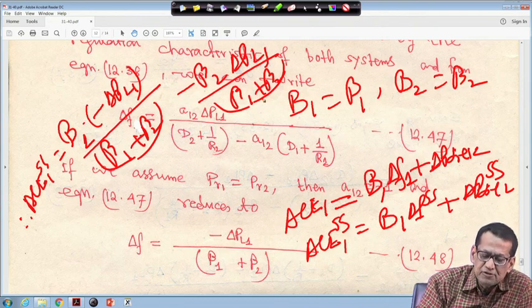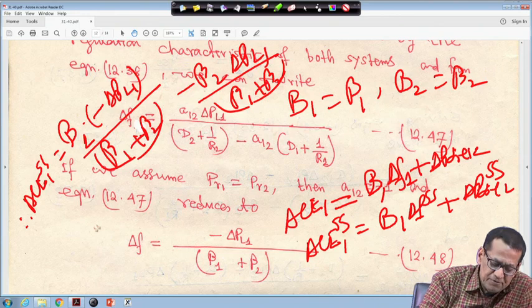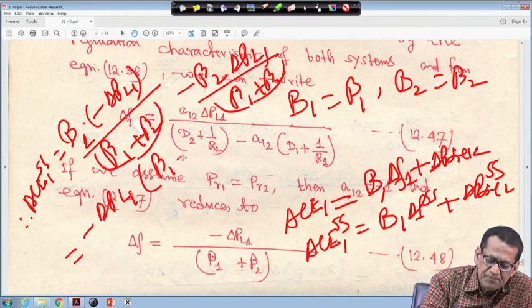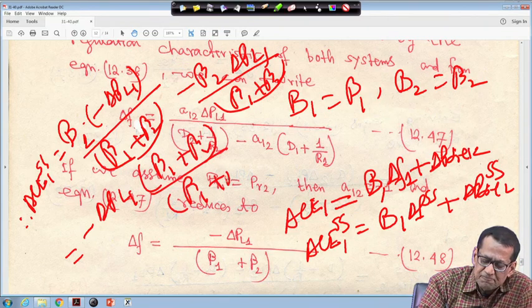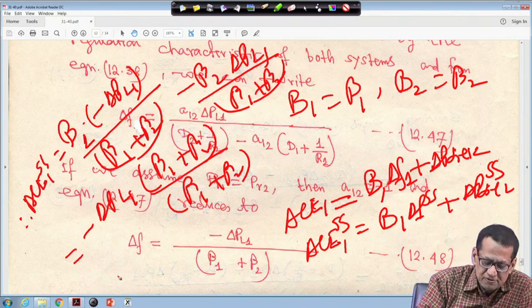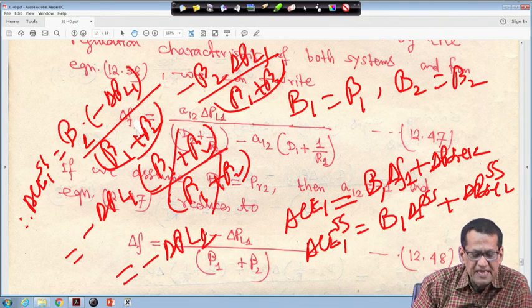So, if it is so, you take minus delta PL1 common, the numerator will be beta 1 plus beta 2 and here also beta 1 plus beta 2, right. So, that is nothing but minus delta PL1, because this one will be cancelled.